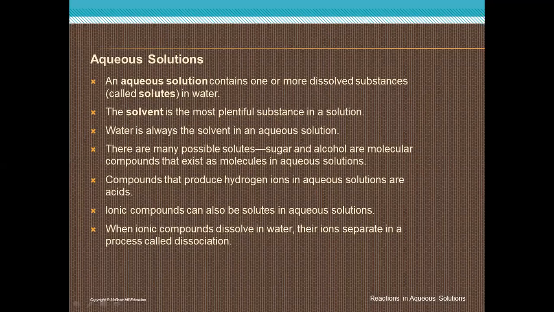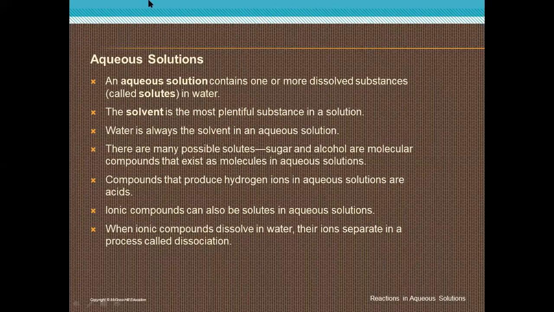Compounds that produce hydrogen ions in aqueous solution are acids. Ionic compounds can also be solutes in aqueous solution. When ionic compounds dissolve in water, their ions separate in a process called dissociation. Okay, understand till now?